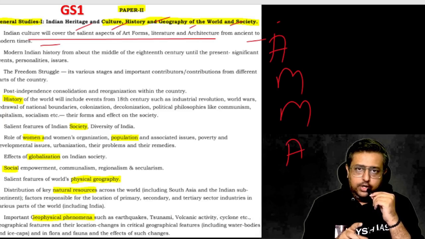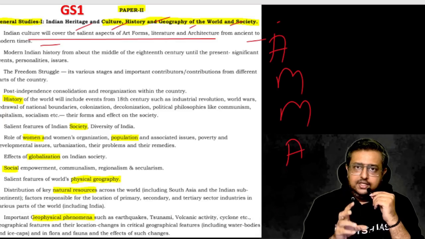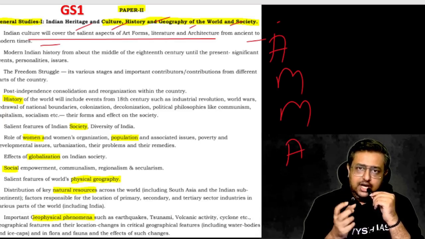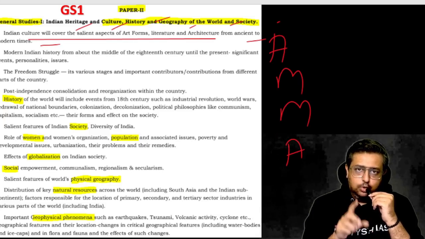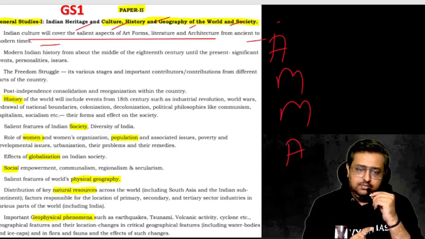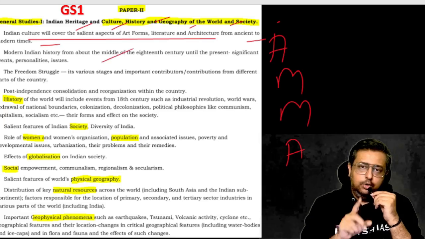They ask you about the coins, about the literature, about the court poet, about the different buildings, different temple styles, different mosque styles, Islamic architecture, European architecture. This is what they usually ask, and that is what they should ideally ask as per the syllabus. But many coaching classes don't tell you this. It is not ancient, medieval, modern. It is the cultural part of ancient and medieval, and the modern you need to know fully.